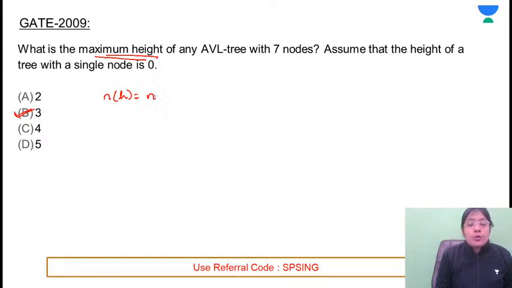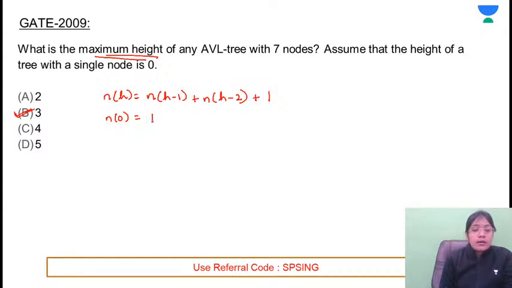So you can calculate the number of nodes in subtree 1. For the subtree, height will be 1 less, plus the number of nodes in the tree with a difference of height 1 in both the subtrees. Difference of 1 height is allowed. Correct? Plus 1. This is the recurrence relation. So with height 0, how many nodes are required? With height 0, only 1 node is required. With height 1, what are the minimum number of nodes? It is 2.